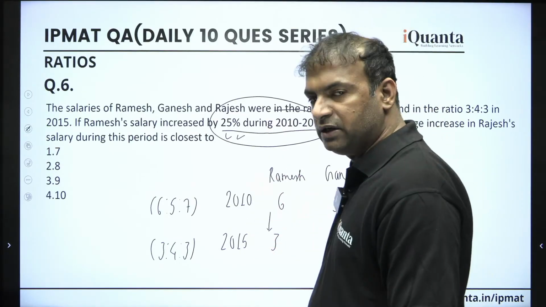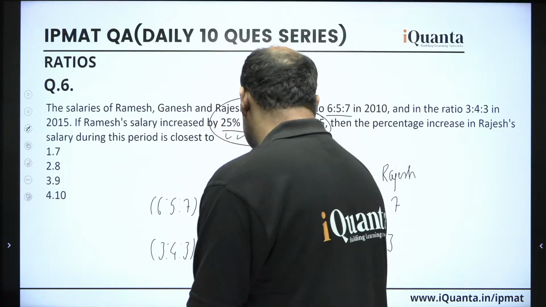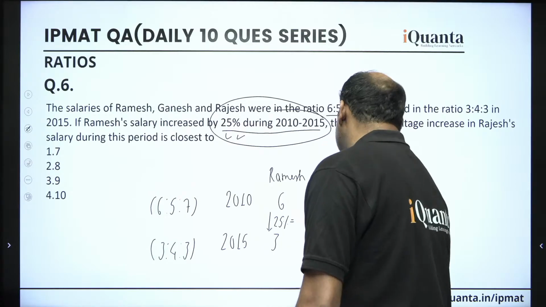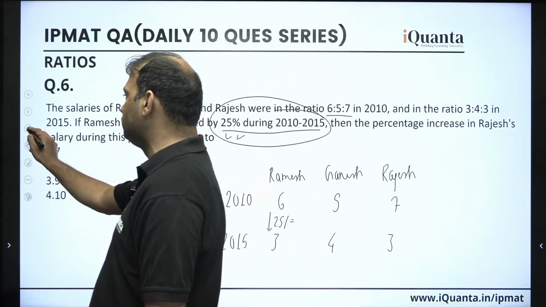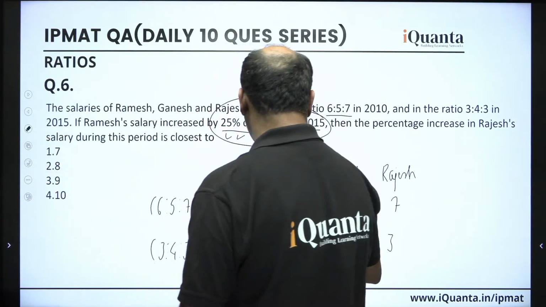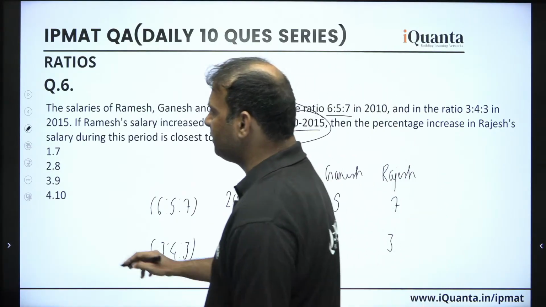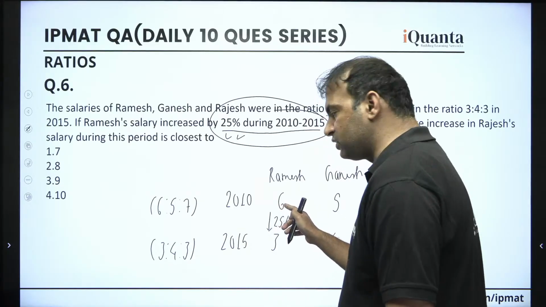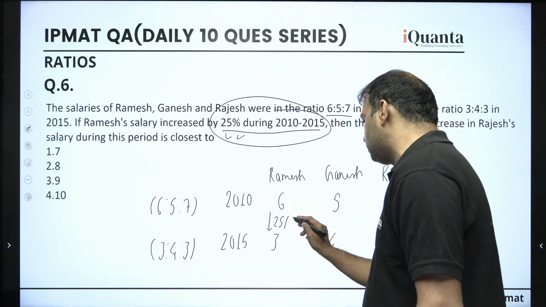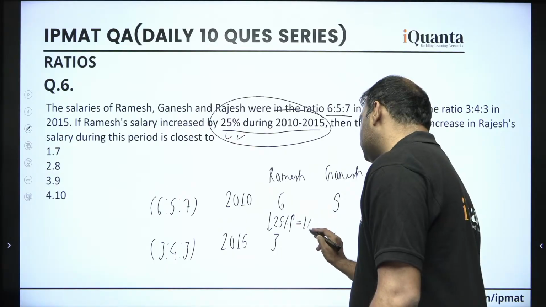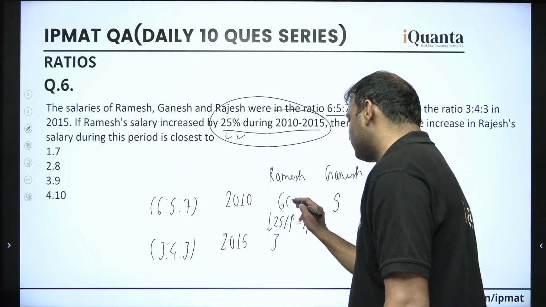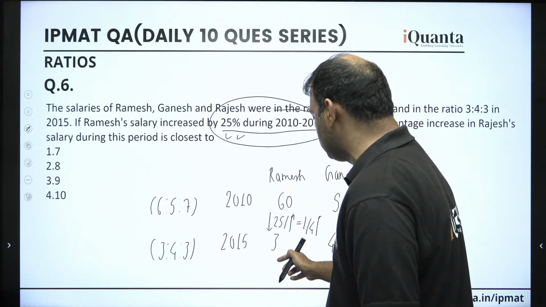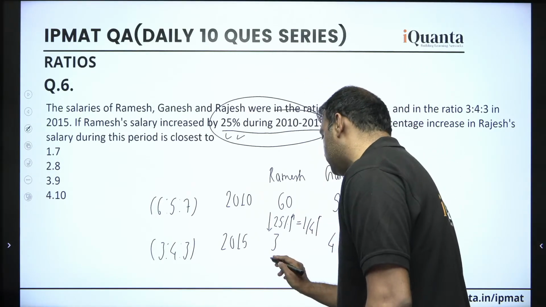So 25% means 1 by 4 first of all, obviously, right, the salary is increasing by 25%, which is 1 by 4. So first of all, let's try to assume Ramesh's salary in 2010, which is a multiple of 4, alright. And at the same time should be a multiple of 6 also, so that these numbers do not disturb, right. Okay, so let's do one thing, let's quickly take this as 60, which is a multiple of 4, right. And 60 increasing by 1 by 4 should become 75, alright.